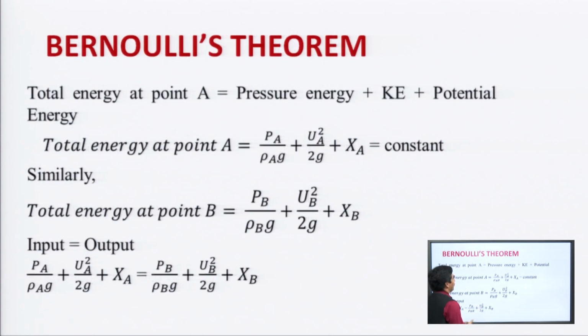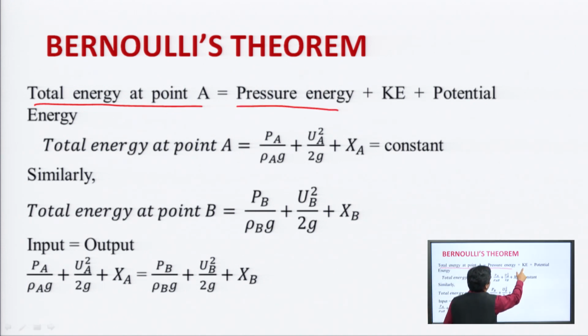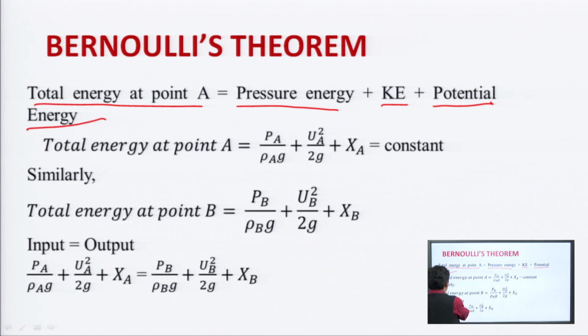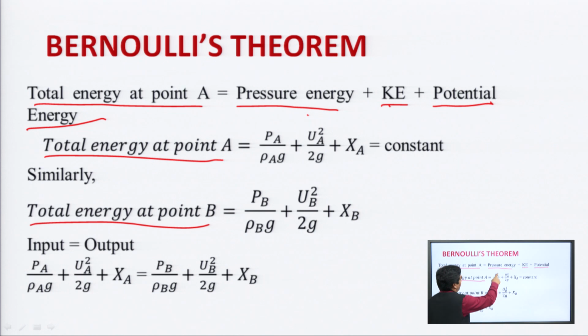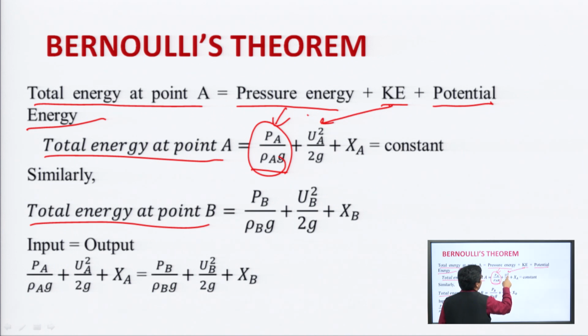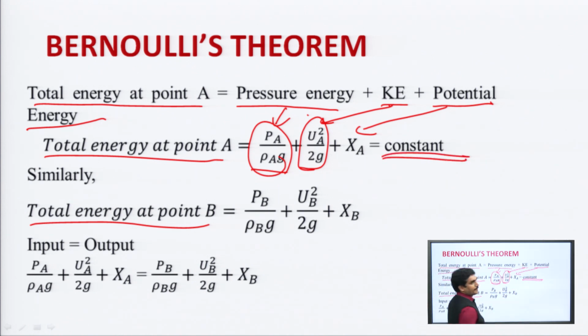By applying the law of conservation of energy, total energy at point A will be equal to pressure energy plus kinetic energy plus potential energy. Similarly, total energy at point B will be equal to pressure energy at point B plus kinetic energy at point B plus potential energy at point B. First, total energy at point A is P A by rho A g plus u A square by 2 g plus x A, and the sum of all these energies is constant.